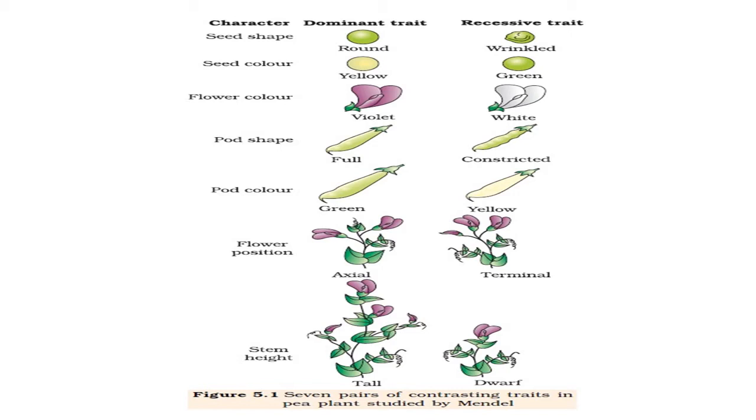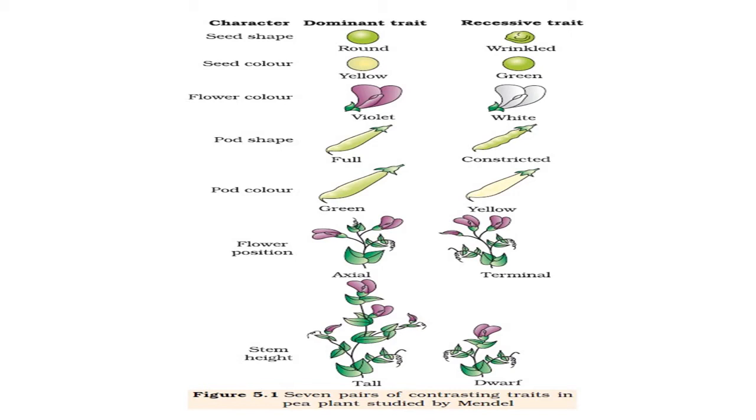Fourth, pod shape, full or constricted. Full is dominant and constricted is recessive. Fifth, pod color, green or yellow. Green is dominant over yellow. Sixth is flower position, either axial or terminal. Axial is dominant over terminal, that's why terminal is a recessive trait.